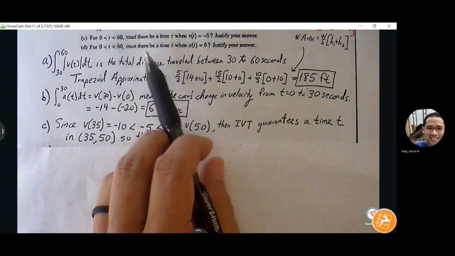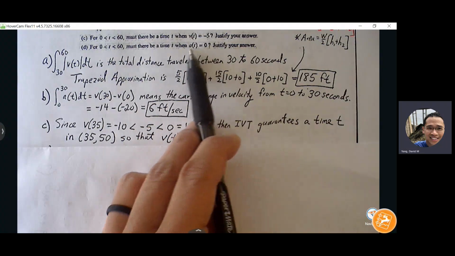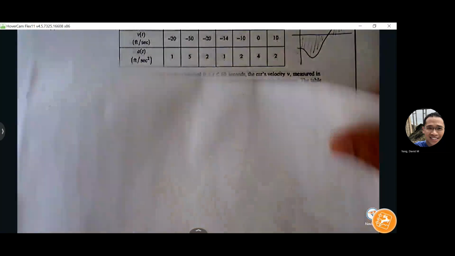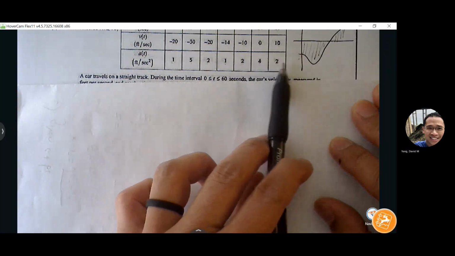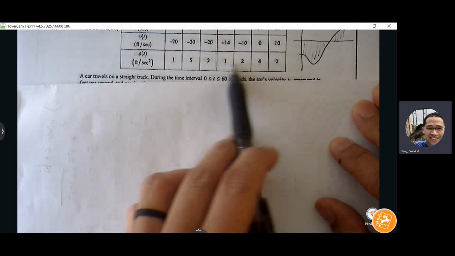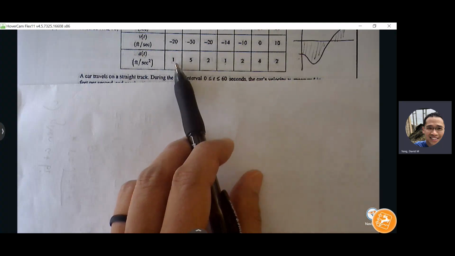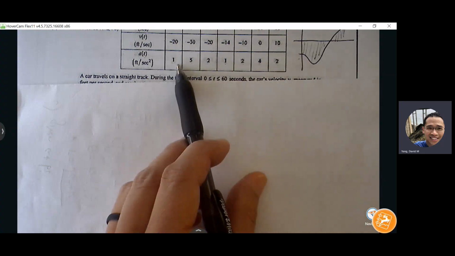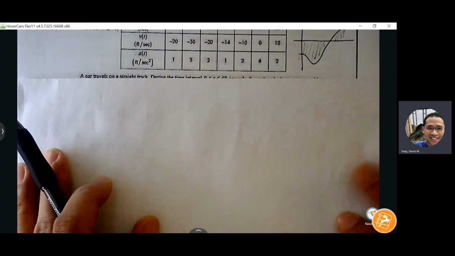Now for D, can we guarantee a time between 0 and 60 where the acceleration is equal to 0? So looking at my acceleration, can I guarantee that it's going to hit 0? Not by looking at acceleration, right? So we can't use IVT because we don't have the data for IVT to tell us. It's possible that it could reach 0, but based off these numbers, it's also possible that it could just be floating above 0 and never hit 0. So IVT is not going to do the trick for us.